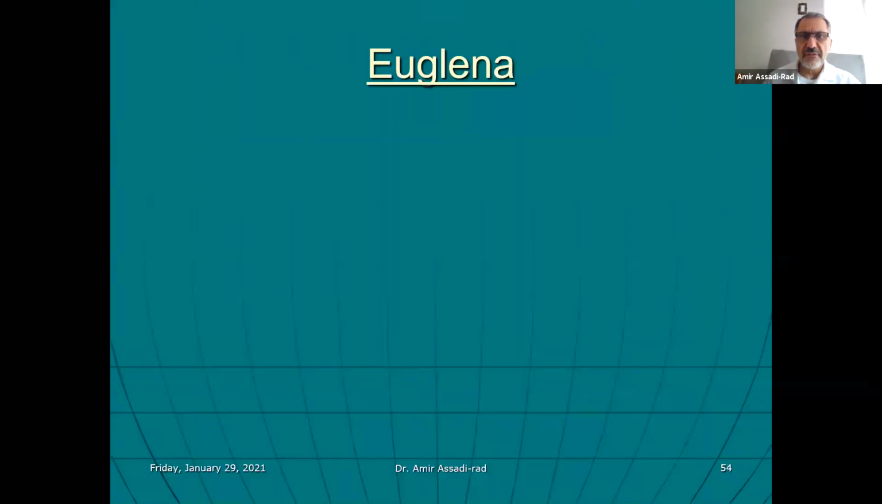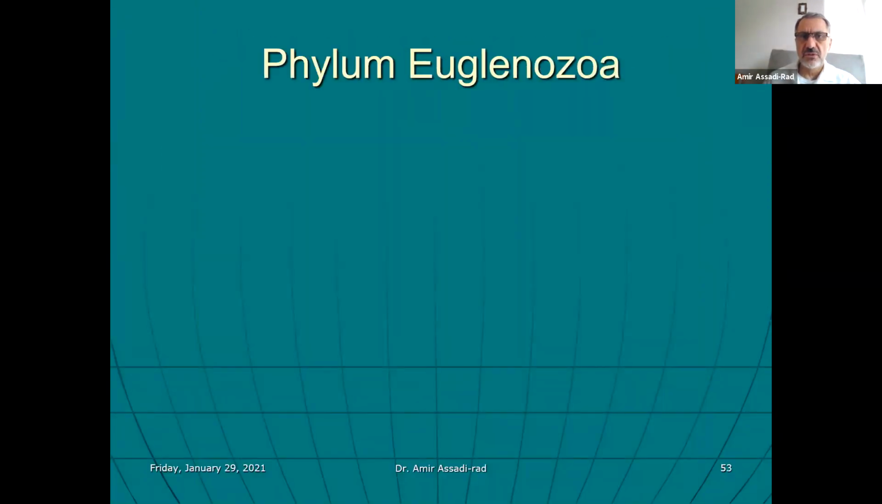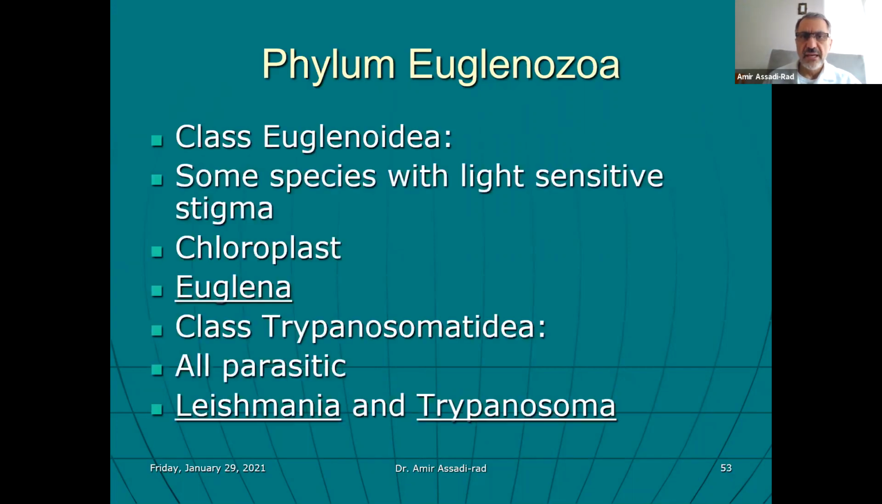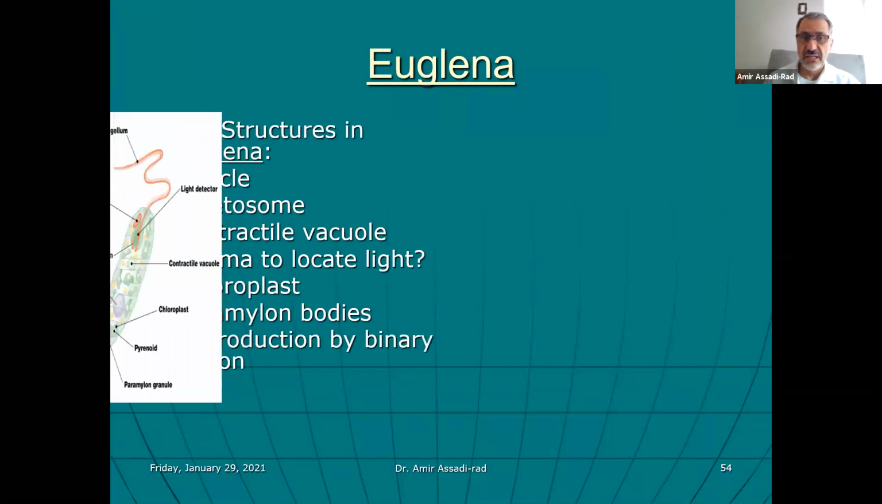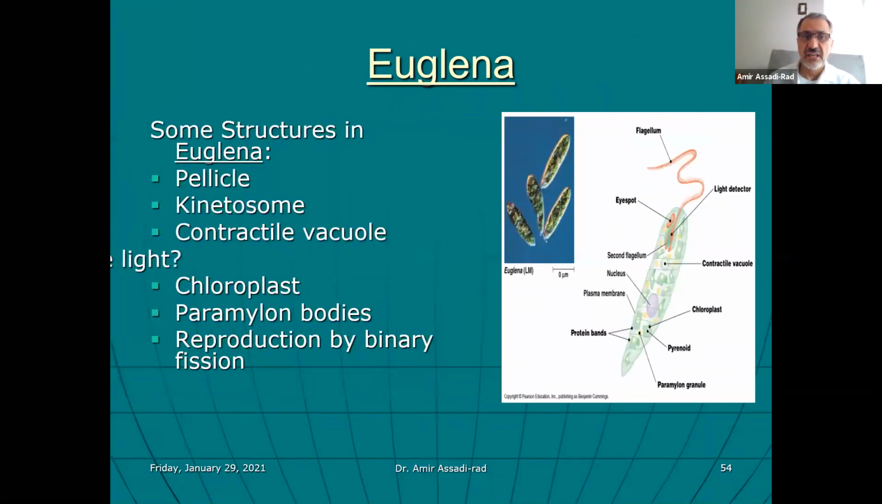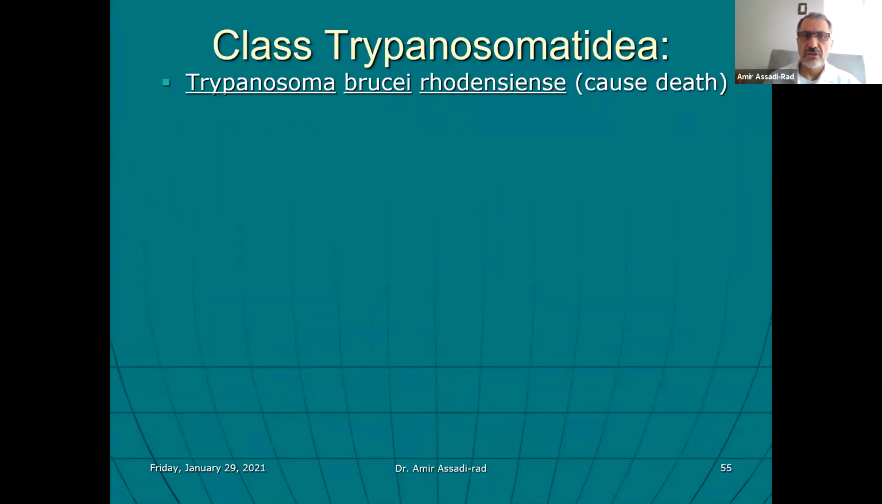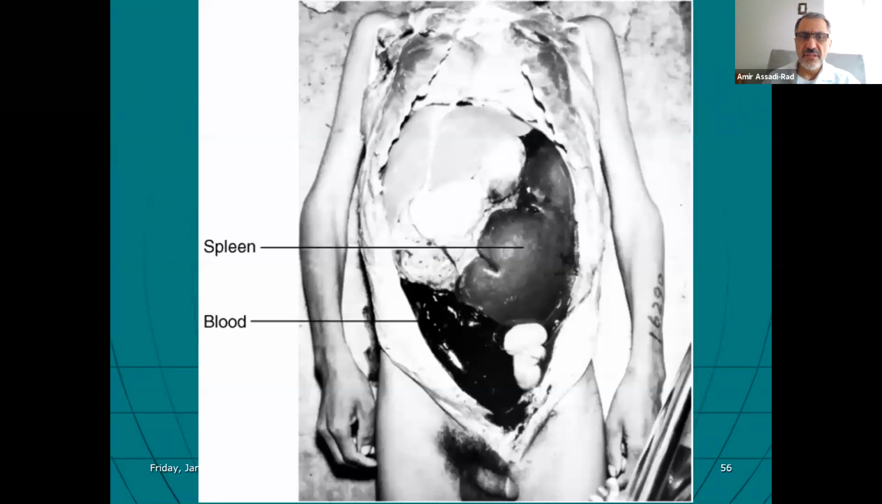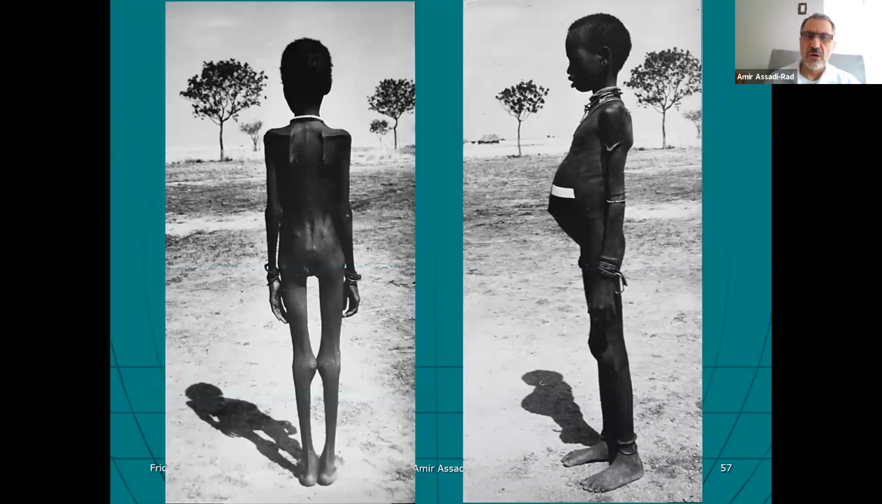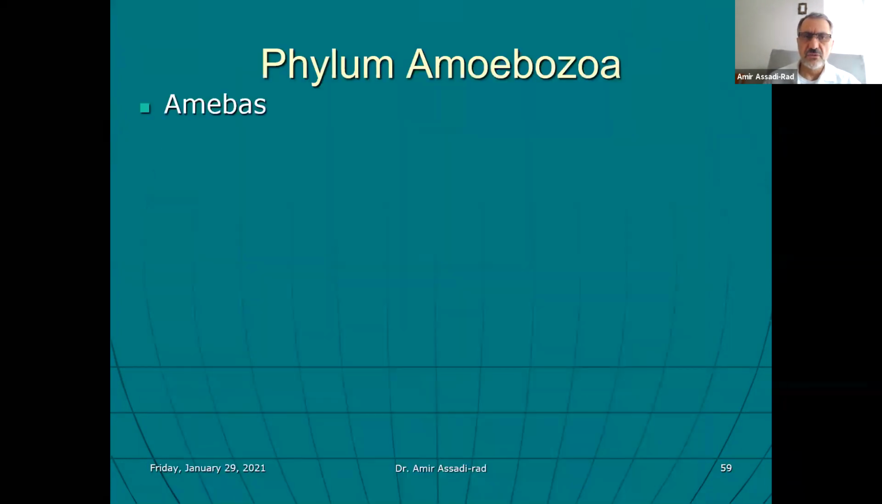The very first phylum I talked about was Euglenozoa, and there are two organisms in this phylum that are significant. They are Trypanosoma and Leishmania. So please make sure you know the diseases they cause and which part of the world they are affecting, and so on and so forth.